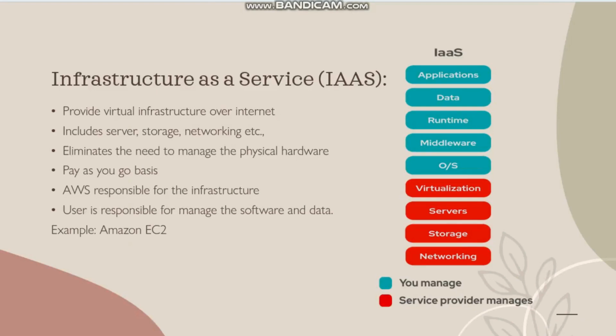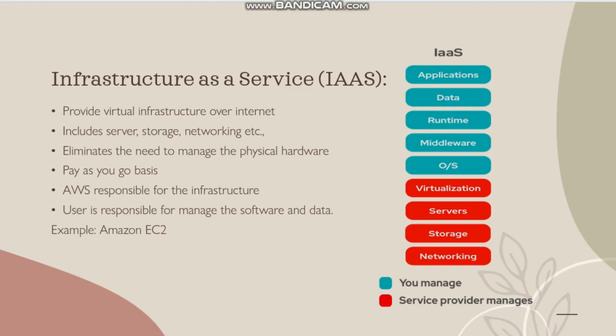Infrastructure as a service. In infrastructure as a service, AWS provides the infrastructure that we can use through the internet. So it eliminates the need for the customer to manage the physical hardware. That infrastructure includes the server, storage, networking, etc. So it's completely managed and owned by AWS, and we only manage the software and the data in IaaS. And we only pay for the services which are used here.